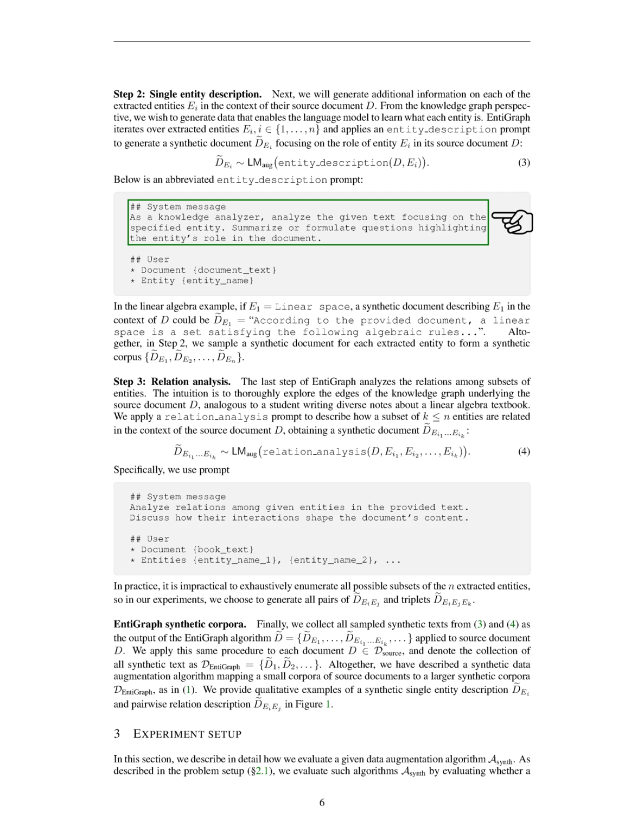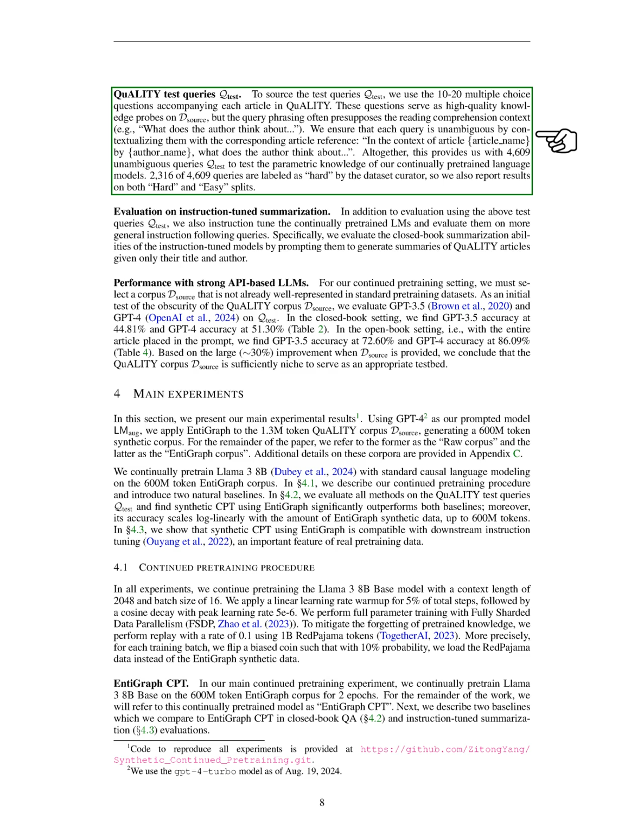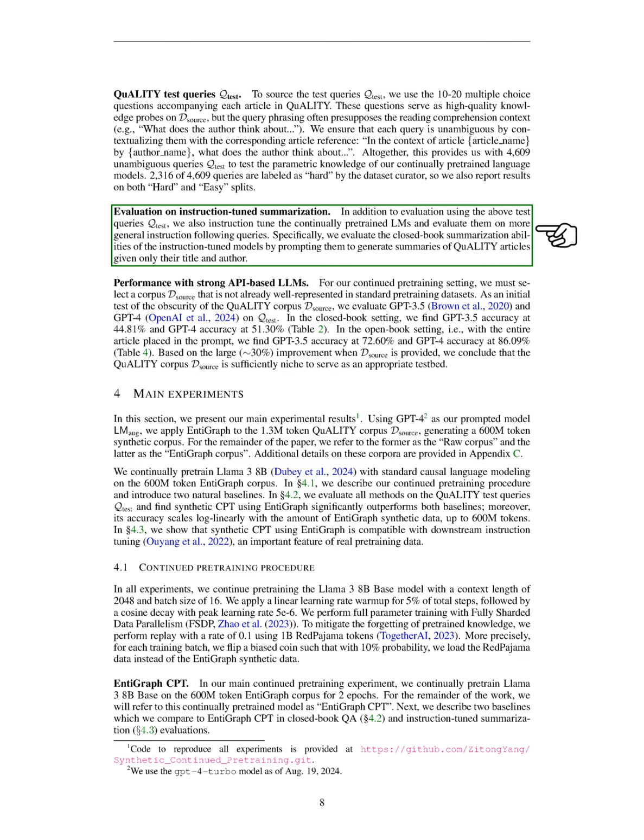For our test queries, we draw from multiple choice questions associated with each article, ensuring they are unambiguous by providing context from the corresponding article. This results in a total of 4,609 clear queries, with a subset labeled as hard for additional analysis. Finally, we also instruction tune our continually pre-trained language models and evaluate their ability to summarize quality articles based solely on their titles and authors.